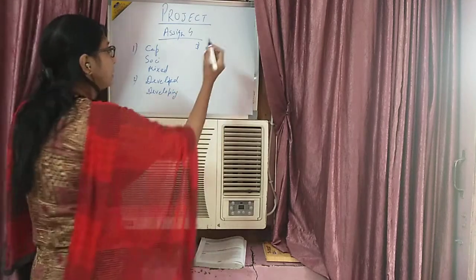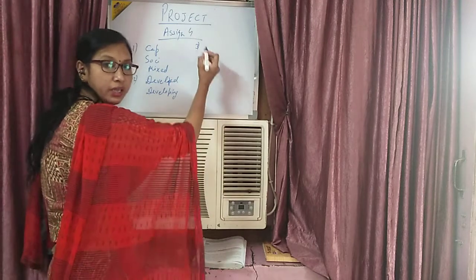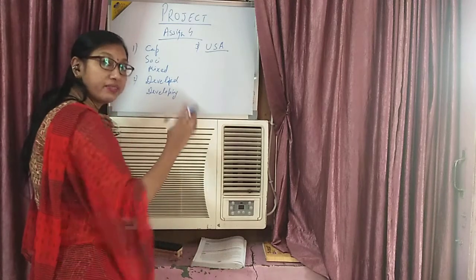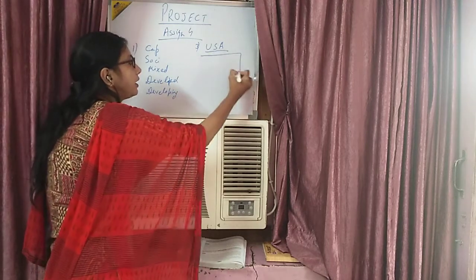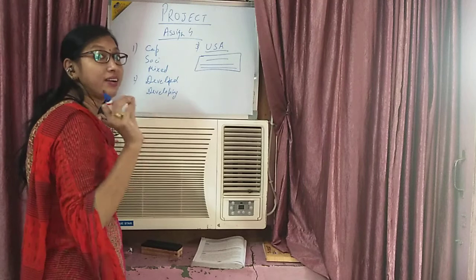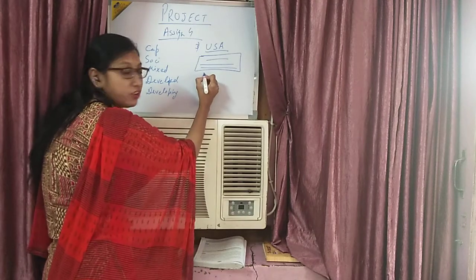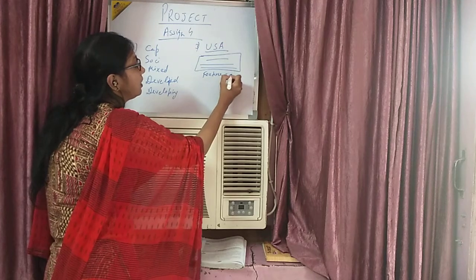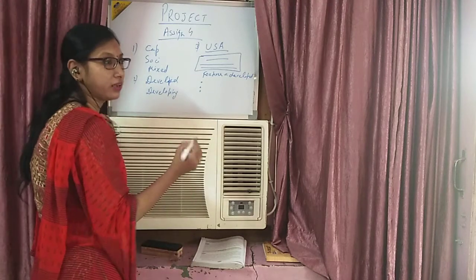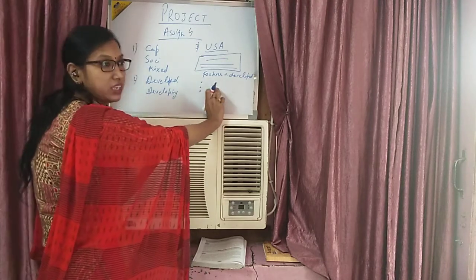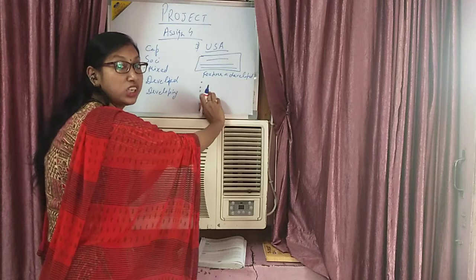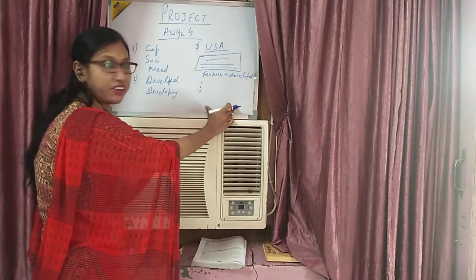Then in next, just take 2 economies. Suppose you are taking USA. Just take the name of USA. Then just write in a para what is USA, what type of economy it is and everything. And then write certain characteristics of USA, features of this economy as a developed economy. In bullet points you can write, like in USA the per capita income is very high, standard of living of the people is high, people are able to purchase good quality products, GDP is very high. Like this you will write the features of developed economy.